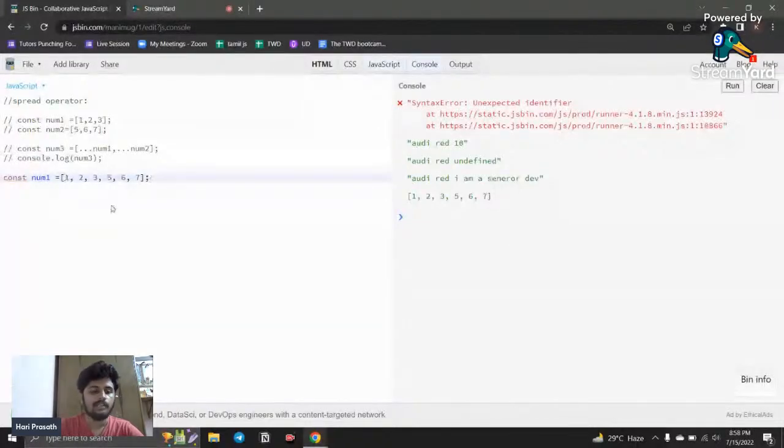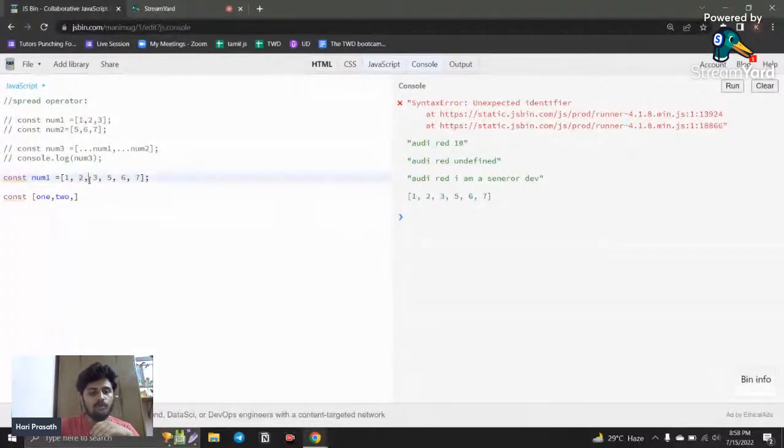So what is meant by destructuring? Destructuring means I want to pick all the values outside this array. How can I do that? For destructuring, I just say const, we use like 1 comma 2, like this. Now what is meant by spread operator? Spread operator copies all the array items, right? So now I called 1, so it is a variable and it takes the value in the 0th index, and I called another variable 2 and it takes the value in the next index.